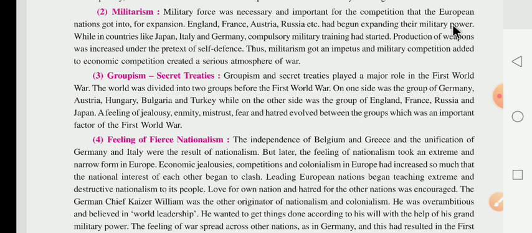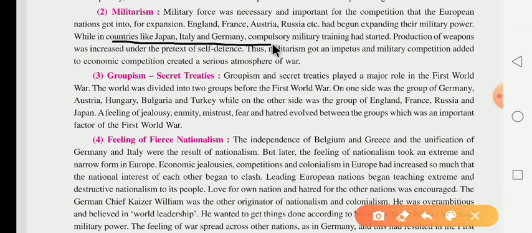In countries like Japan, Italy and Germany, compulsory military training had started, and the production of weapons was increased under the pretext of self-defense.